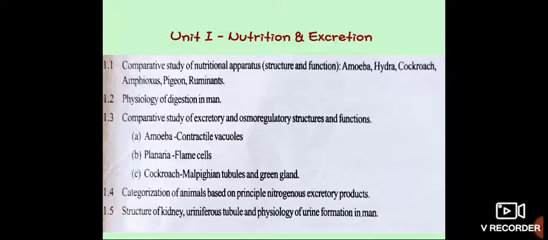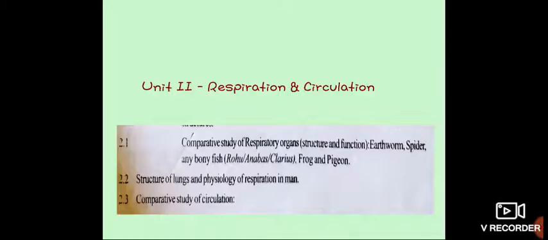The second unit is respiration and circulation. In this unit you have 6 points, which give you a clear idea about the respiration and circulation of different animals. So point number 1 is comparative study of respiratory organs from earthworm, spider, bony fish, frog and pigeon. Then second point is structure and function of respiration in man.